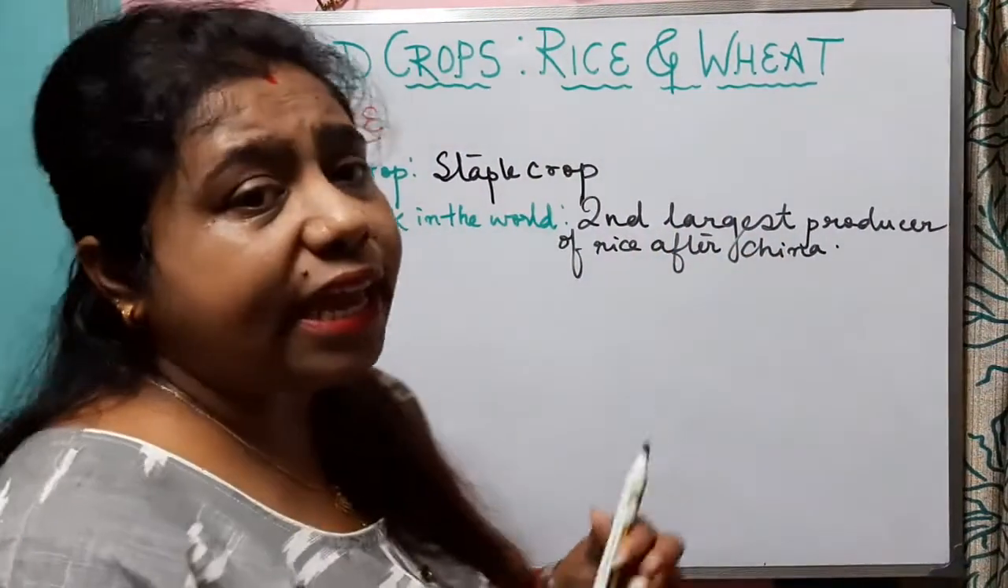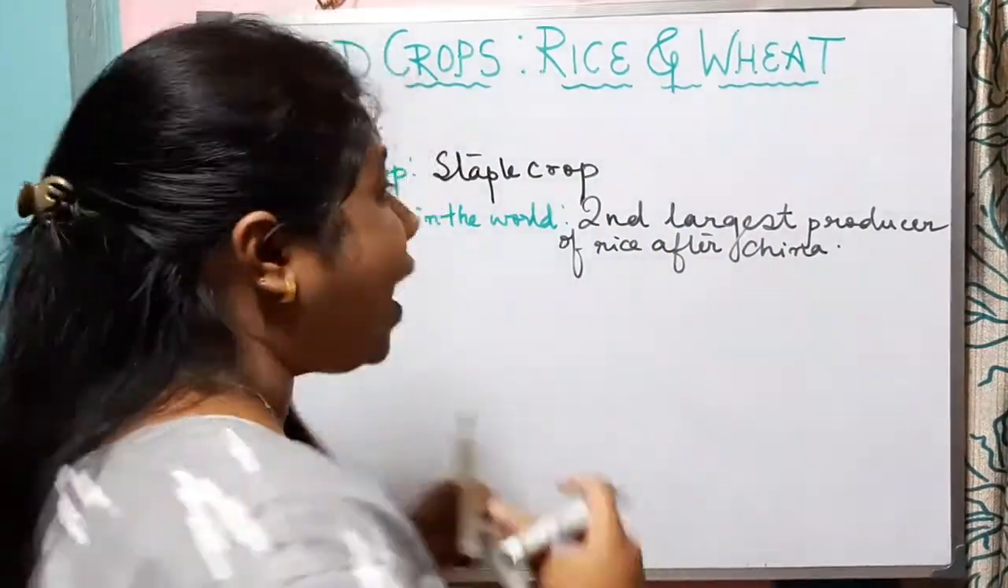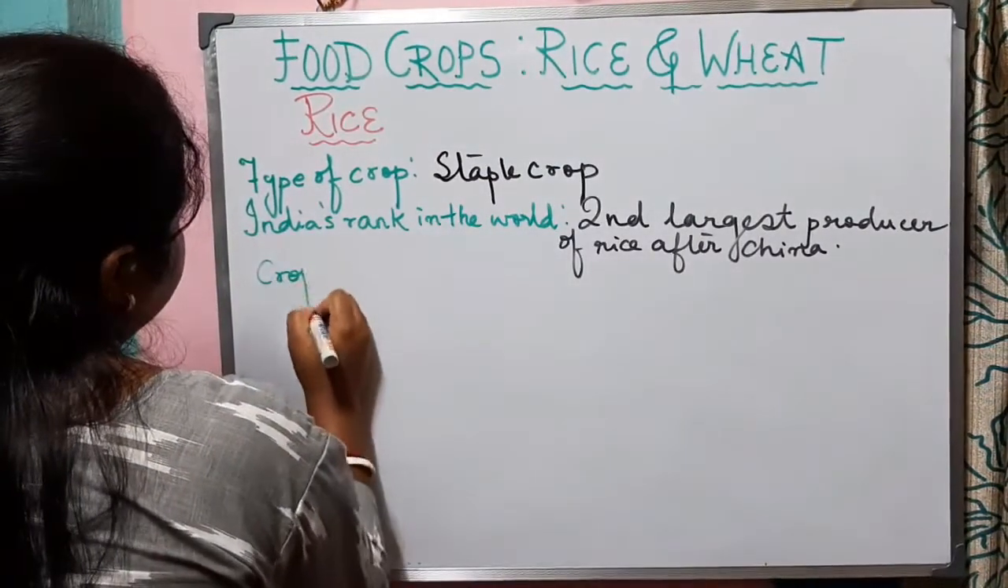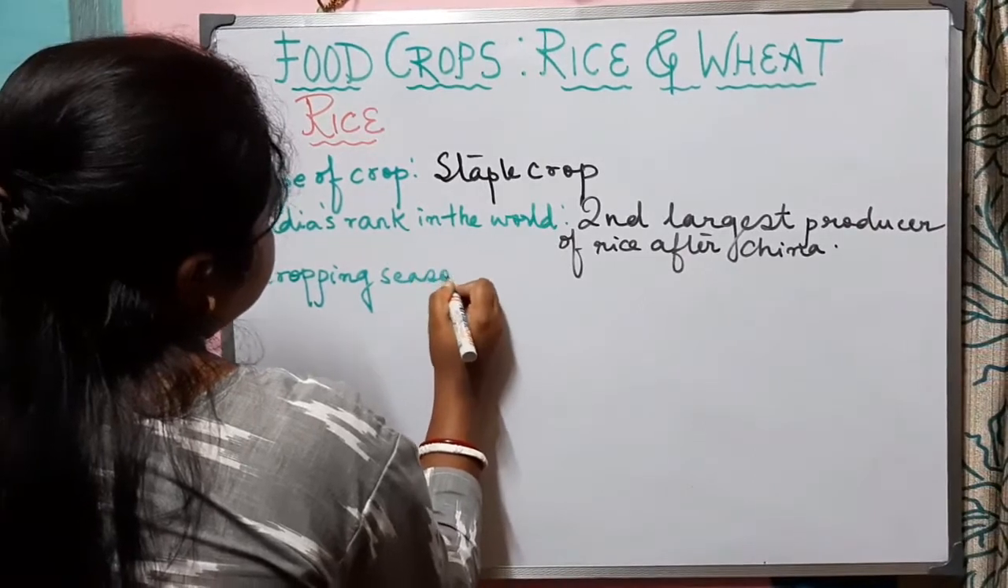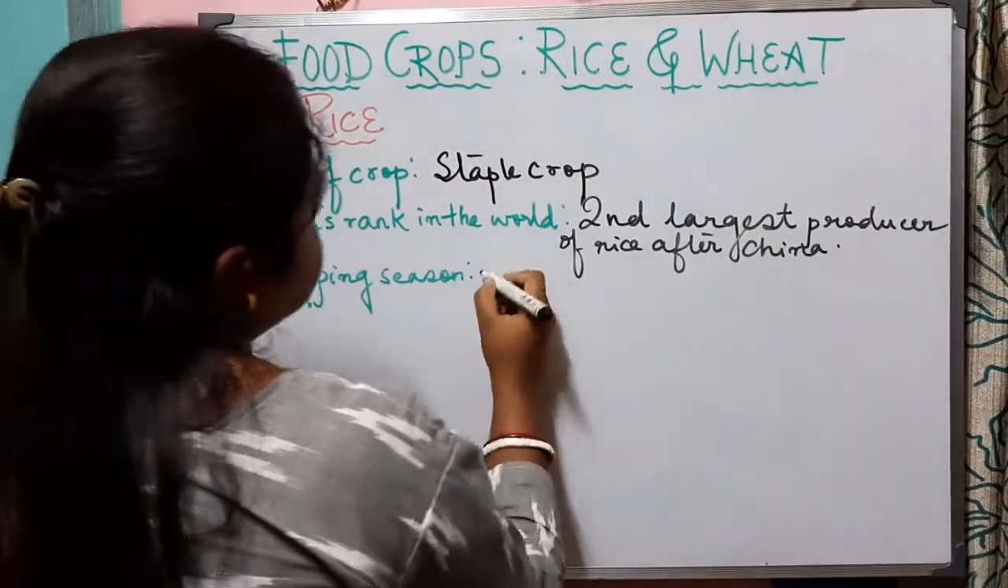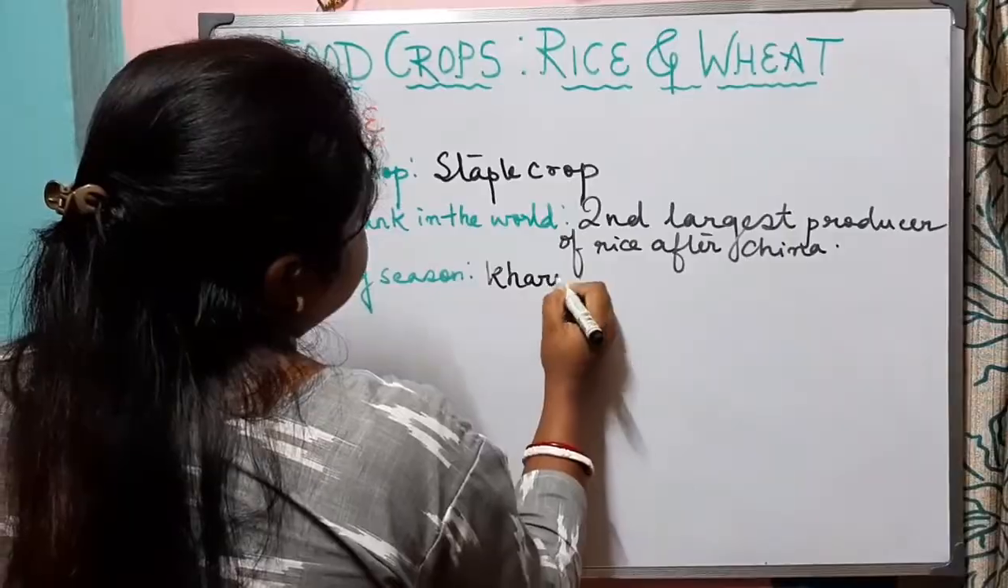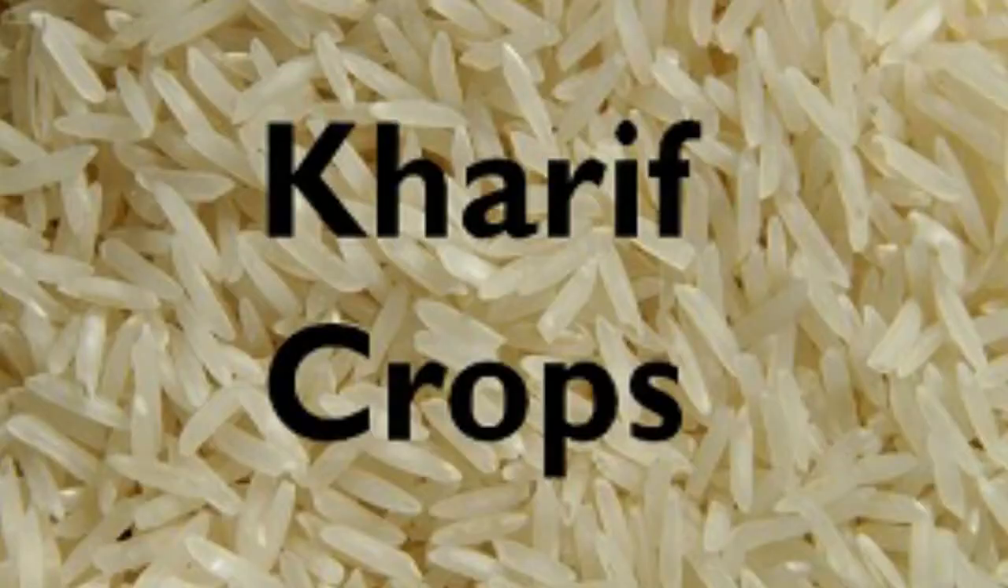Now let us know in which type of cropping season rice can be grown. The cropping season for the growth of rice is the Kharif. So we can say that rice is a Kharif crop, right?